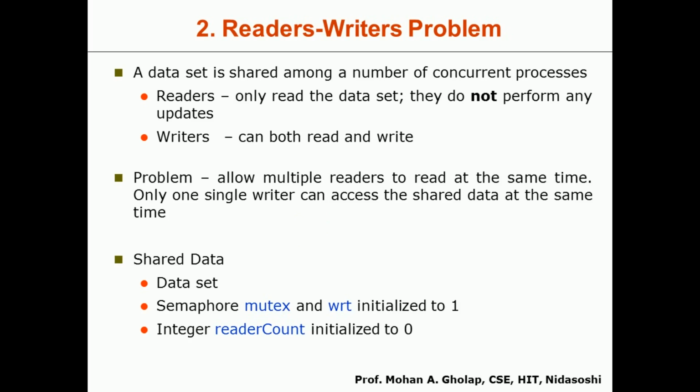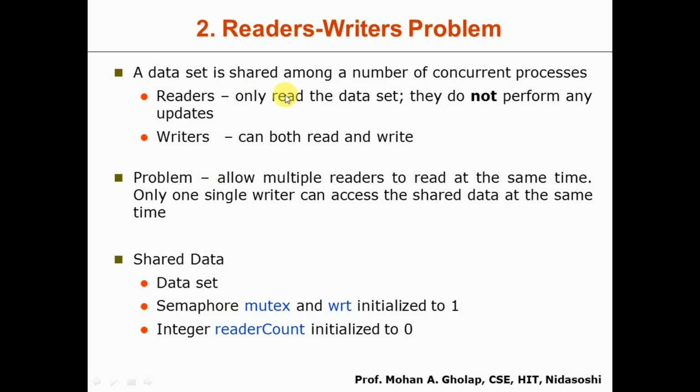In the second condition, whenever a writer process is ready to perform the write operation, it should be allowed to do so, and during this period no reader or writer operation should be allowed. So whenever a writer process wants to perform the write operation, exclusive access should be given to that process so that it can modify the content.